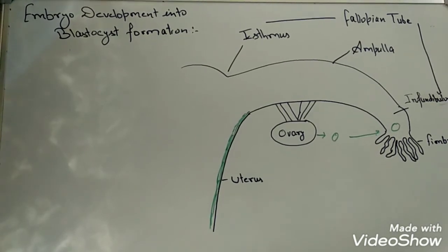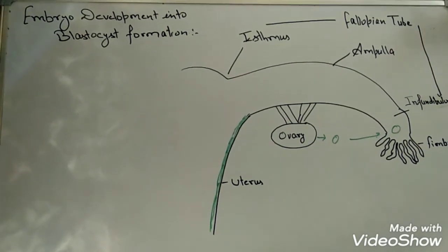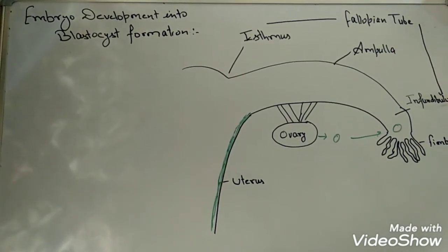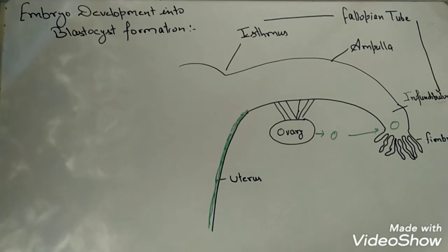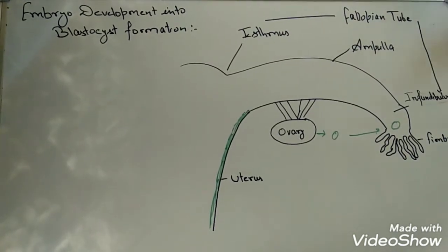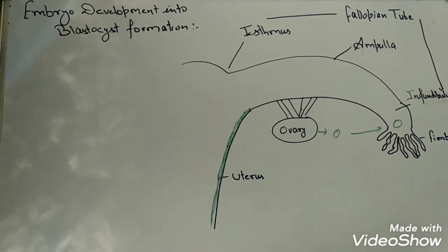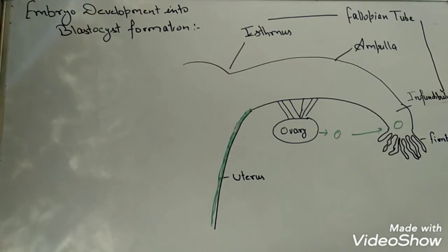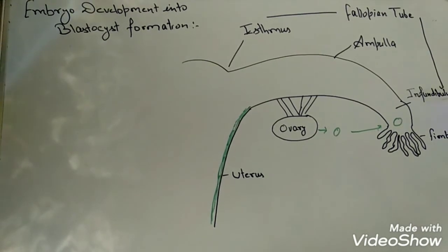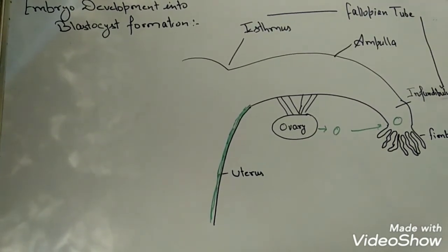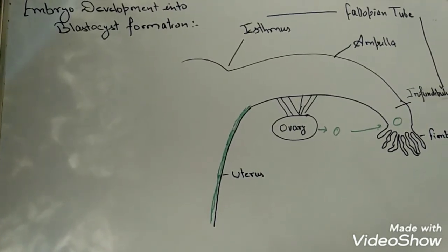This is the diagram showing a part of the female reproductive system. Although I haven't shown the vaginal part here, what I have included is a part of the uterus and fallopian tube as well as one of the two ovaries. The female reproductive system basically includes two fallopian tubes and two ovaries.